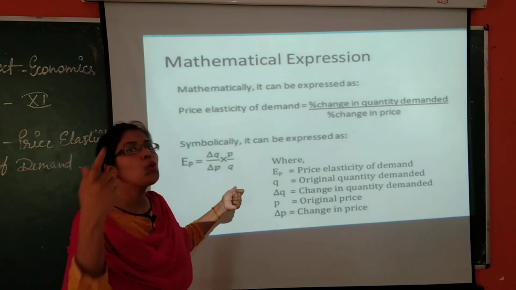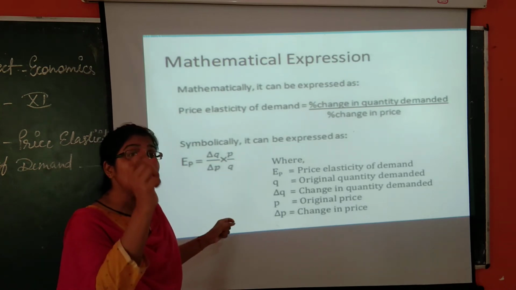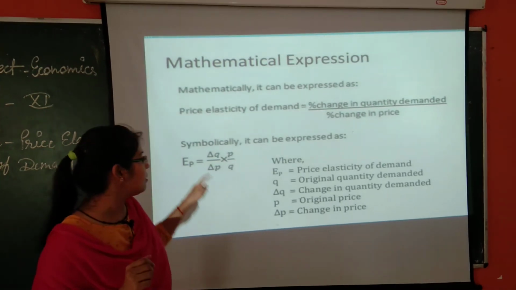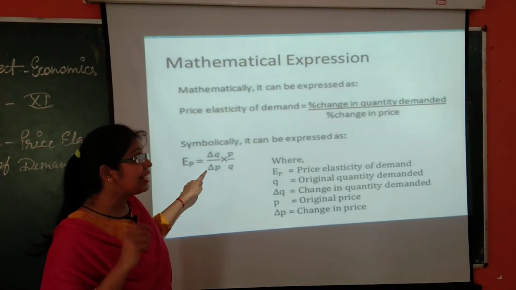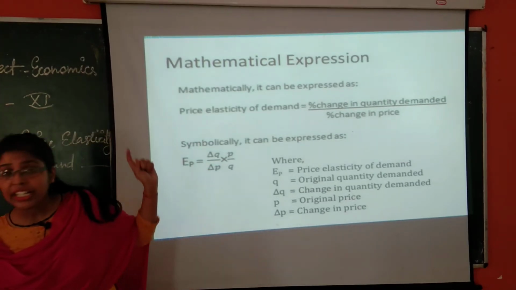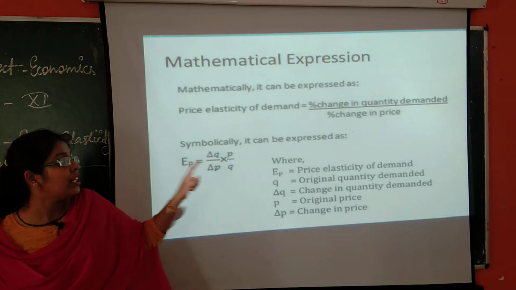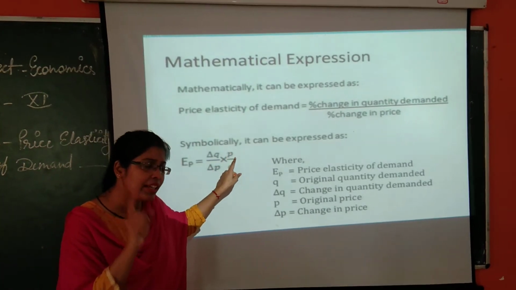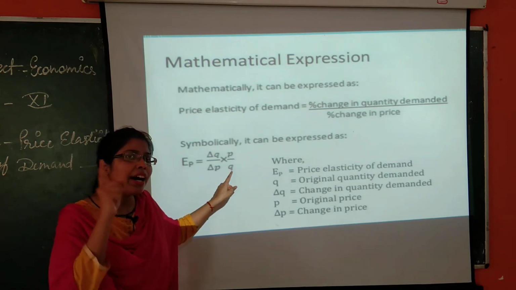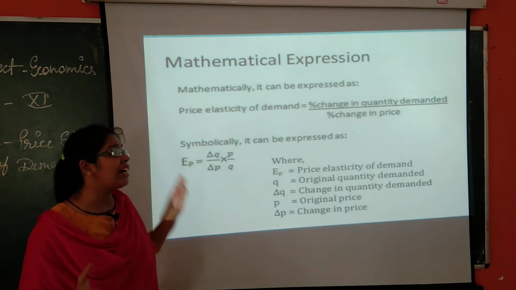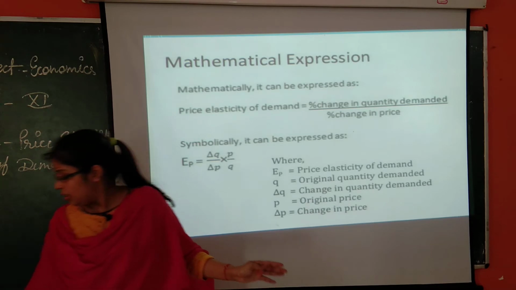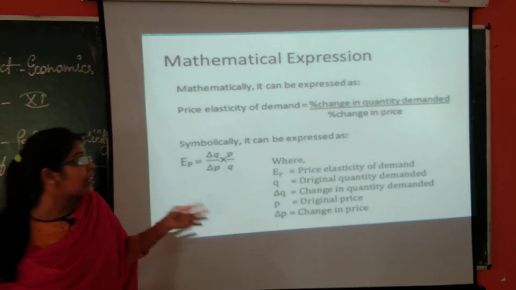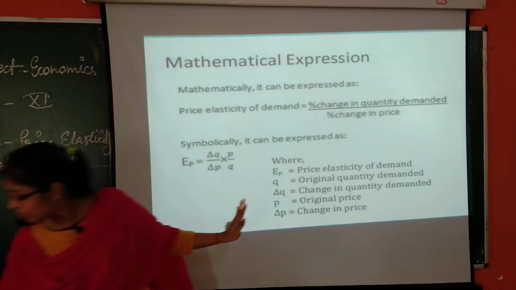From 100 to 120. So 100 to 120, how much unit change? 20. What will be the delta P? See this price, it falls from 10 to 9. So delta P will be 1. What was the original price? 10. What is the original quantity? 100. You will solve it, you will get the elasticity of demand. So try to solve as many practical questions based on this.